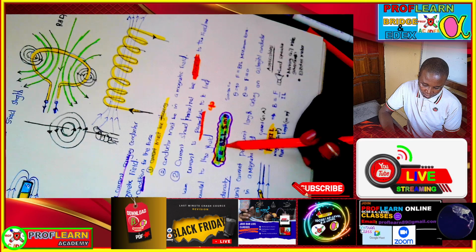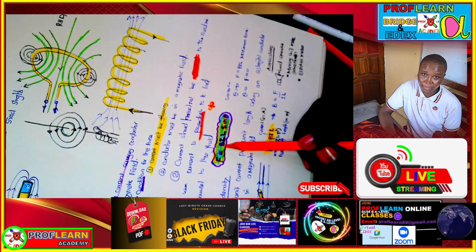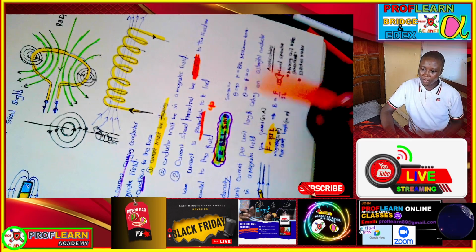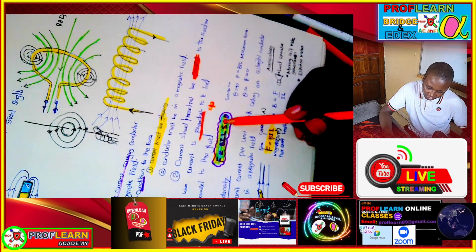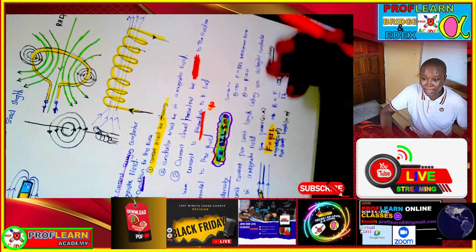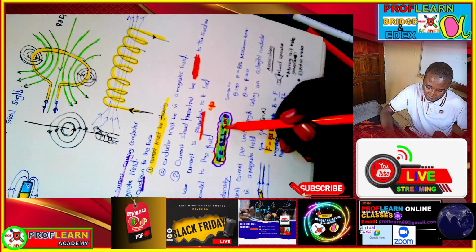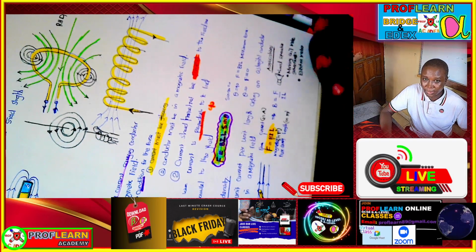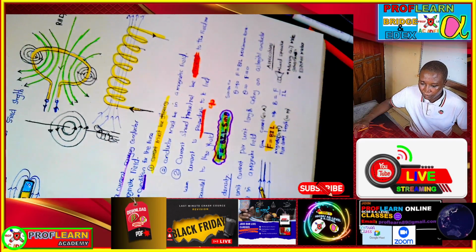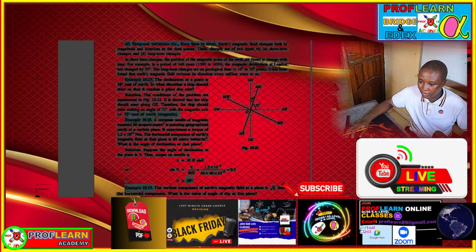So when you are asked to calculate the force experienced, it is the strength of the magnet, that is the magnetic flux density, B, times the current in the conductor times the length of that particular conductor, then sine theta. Theta is the angle between the conductor and the field, but most of the time we are applying this when the angle is 90 degrees, and then you are going to get maximum amount of force.